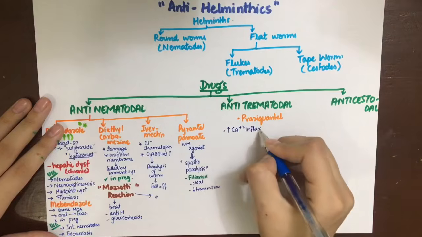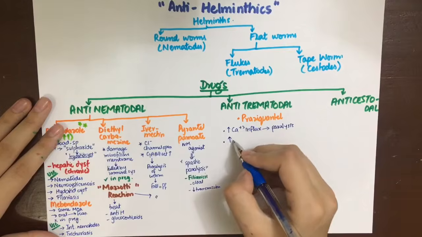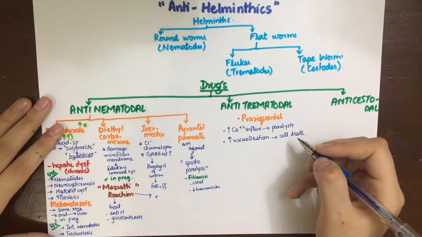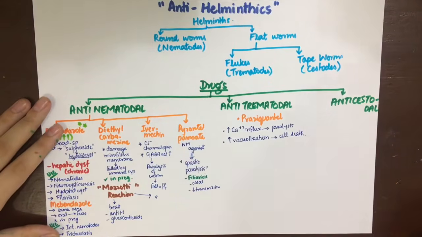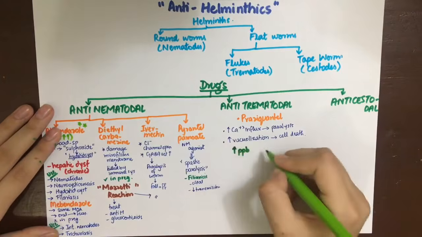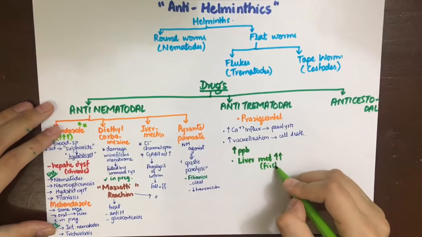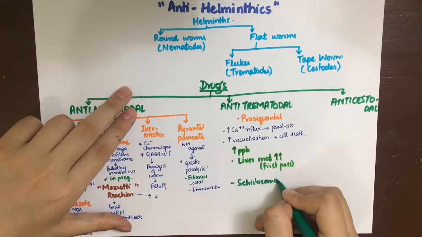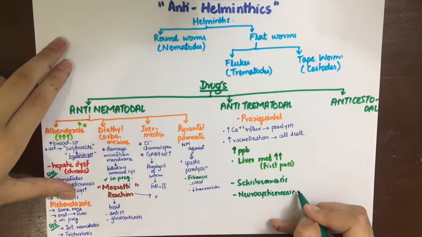Praziquantel, which is anti-trematodal, will increase calcium influx leading to contraction and thus paralysis, and also increased vacuolization of the worm, which is a process that precedes cell death. It also has a high first pass metabolism in the liver and also a high plasma protein binding. Its common side effect is dizziness, and it is used in schistosomiasis and neurocysticercosis as an alternative to albendazole. It should not be given in pregnancy.